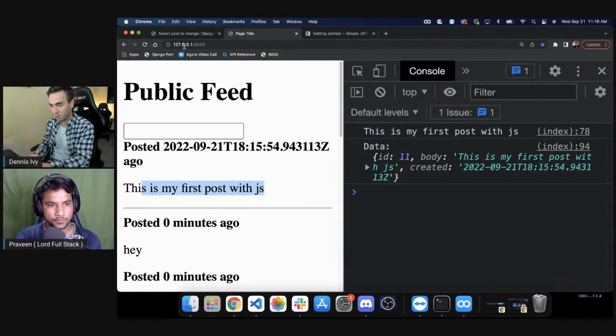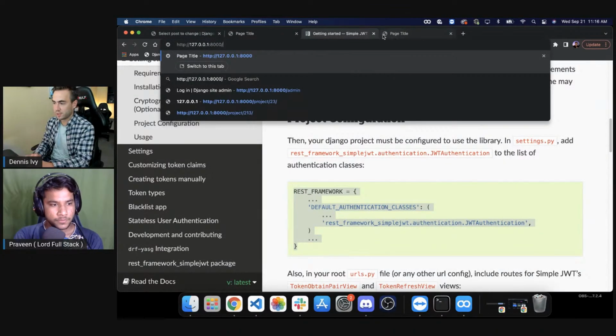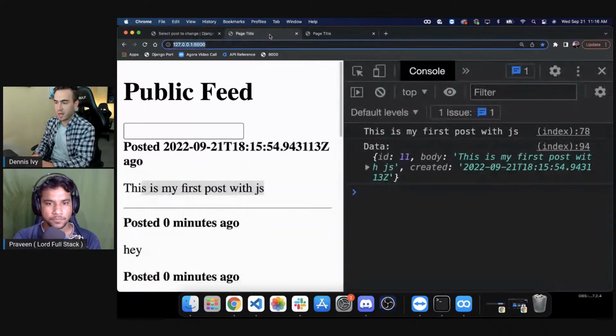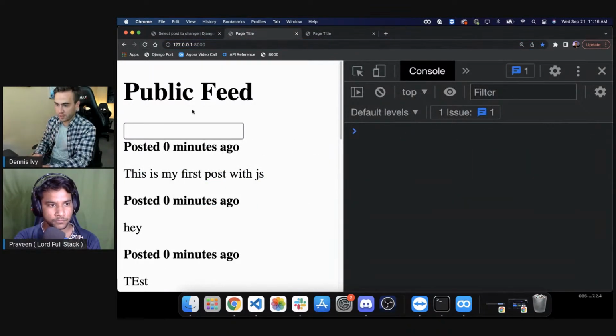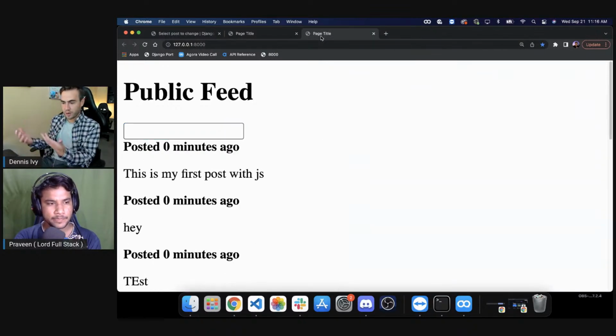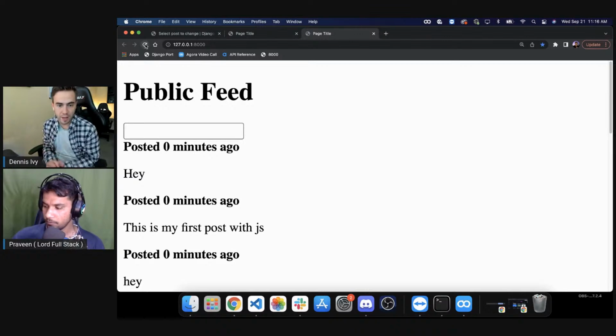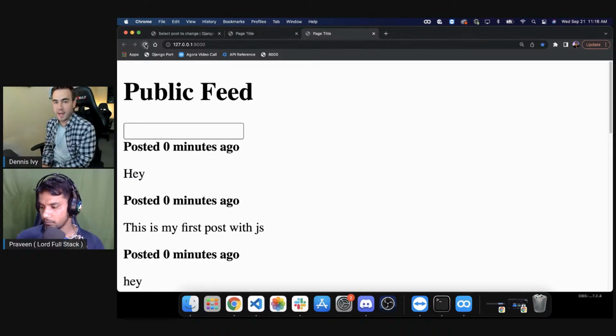I can see it, but the only issue here now is that another user will not see this. And I had a way of splitting screens, but I don't know how to do that now. So the issue here is if I just say, hey, the other user on the other end will not see this post, so they will have to refresh it. So this is where we're going to add the Agora SDK to throw in this functionality.